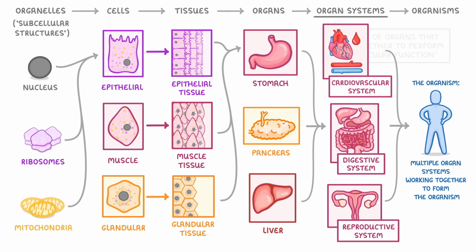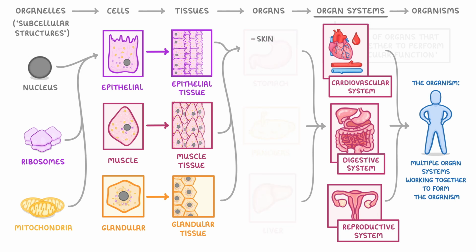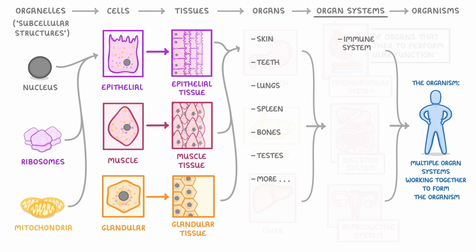In reality, there are loads of types of each. For example, other organs include the skin, teeth, lungs, spleen, bones, testes, and dozens more. And there are about 12 different organ systems, including the immune system, nervous system, respiratory system, endocrine system, and urinary system.